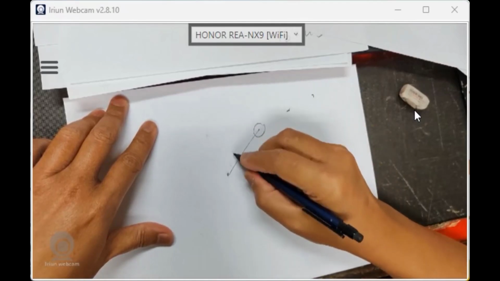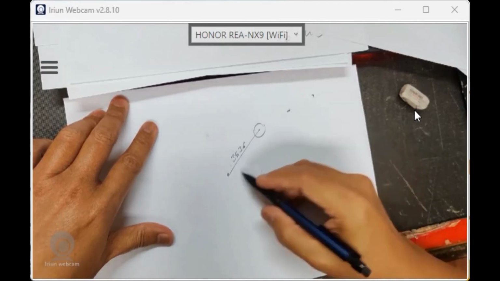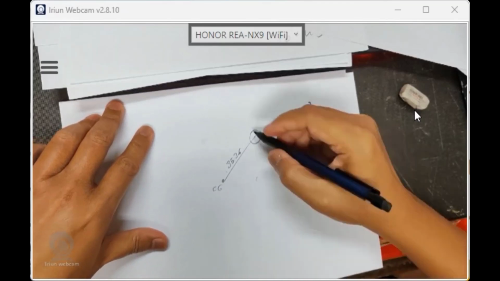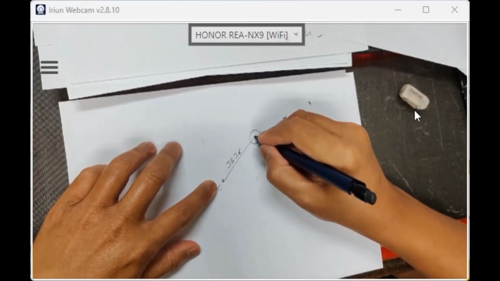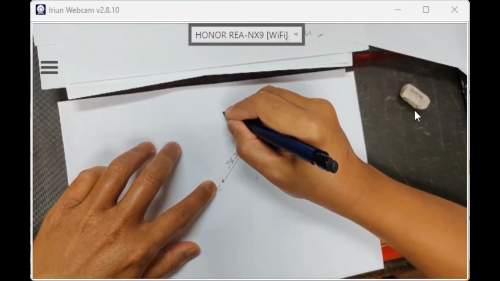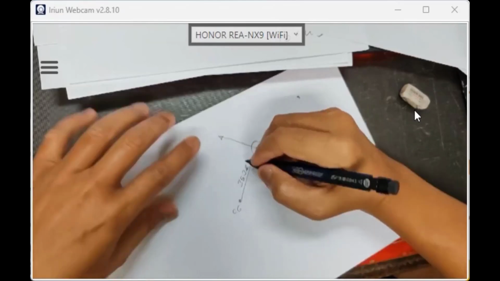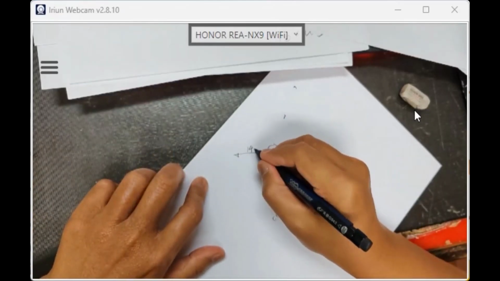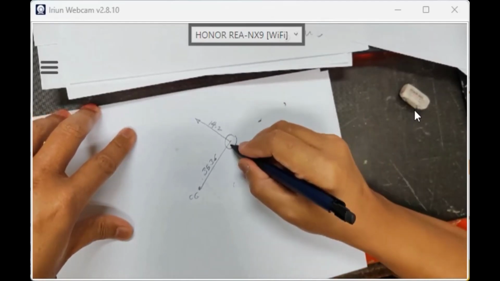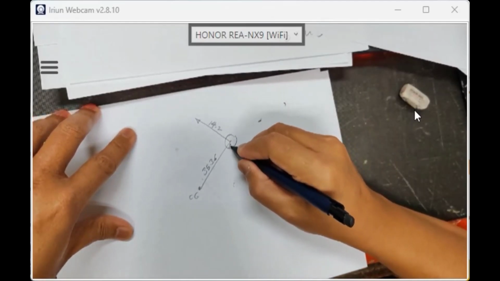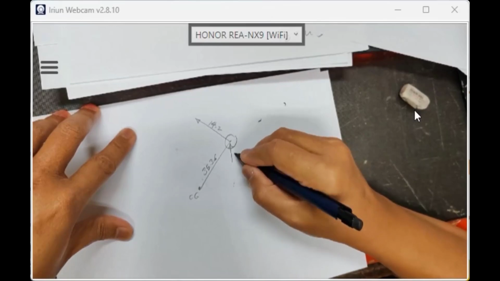You have 35.36 as the radius from the CG. So for B it is 14.2. Okay, value 14.2. Are you watching my video, guys? This vector is 2.5.